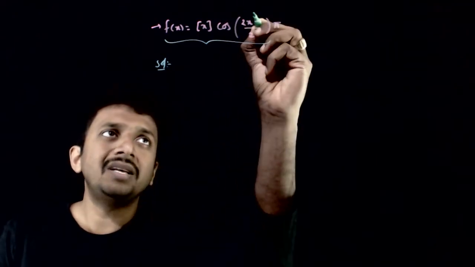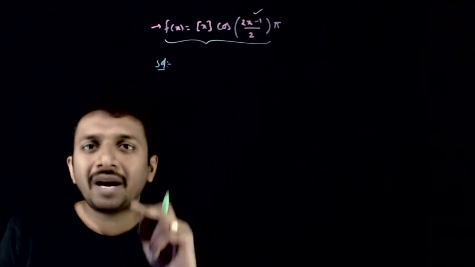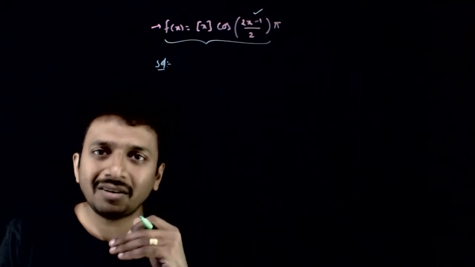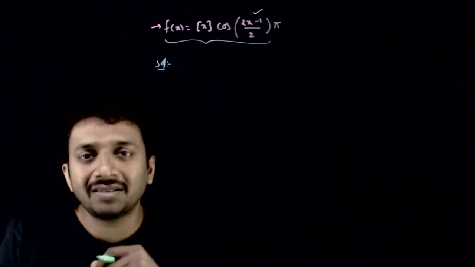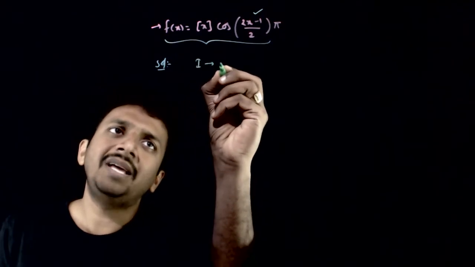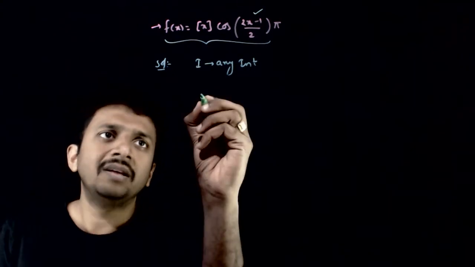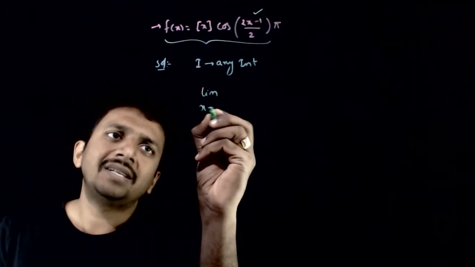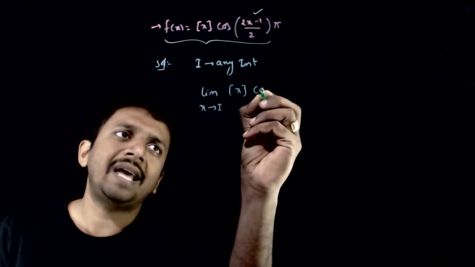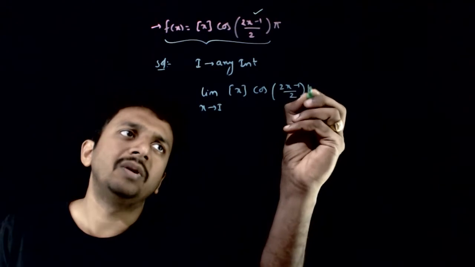Because cos is always continuous, there is no problem in continuity from that part. So the integer part of x has problems at integer values of x. So let us take some integer and see whether f of x is continuous at that integer or not. So let I be any integer. Limit x tends to I, integer part of x times cos of (2x minus 1) by 2 times pi.